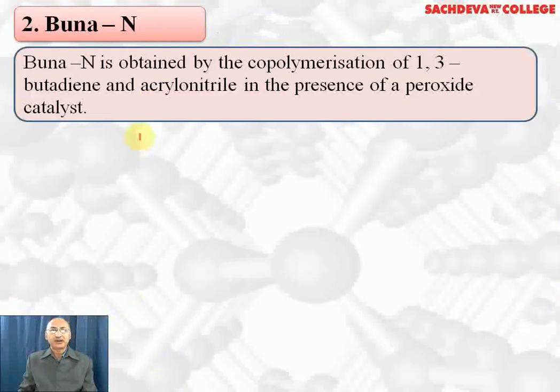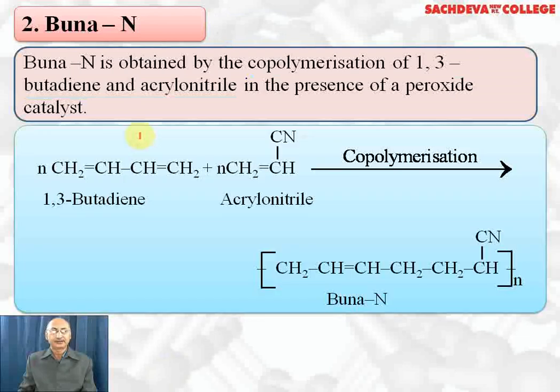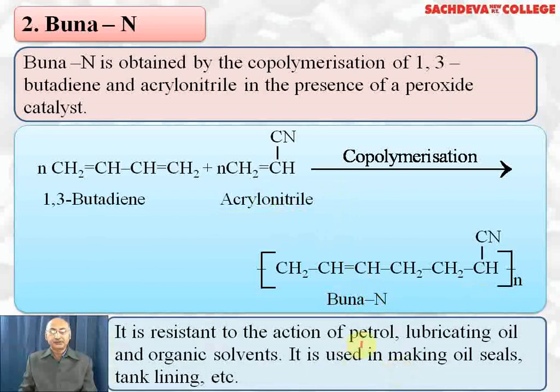Buna-N is obtained by copolymerization of 1,3-butadiene and acrylonitrile in the presence of peroxide as a catalyst. 1,3-butadiene and acrylonitrile are used with peroxide as catalyst, and on polymerization we get Buna-N, which is also like Buna-S and used for automobile tires. It is resistant to the action of petrol, lubricating oils and organic solvents. That's why it is specially used for making oil seals, tank linings, etc.